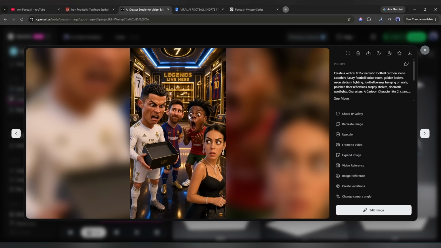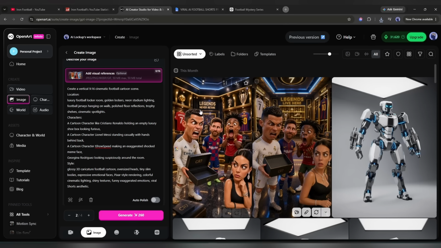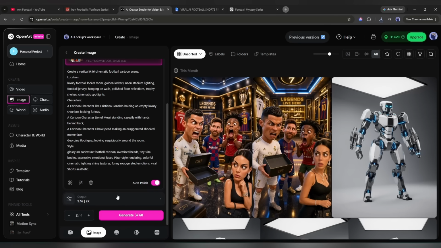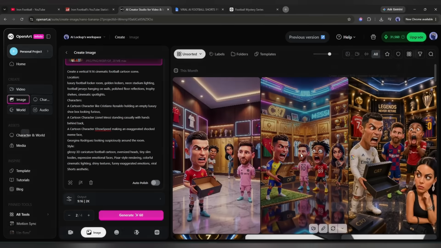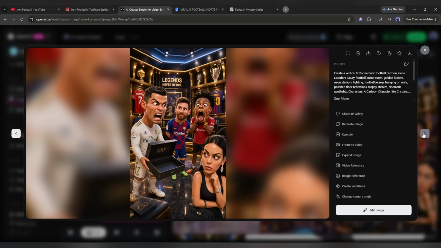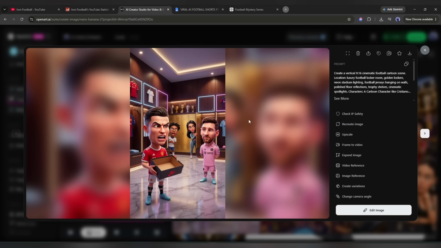Look at the image, it looks really amazing. GPT-Image2 did a great job. It's the perfect image for our video. Now, if you don't like the image, you can regenerate it. Let's create the same image, but with Nano Banana 2 model. This is the image Nano Banana 2 has generated. You can see that these images look more funny and cartoonish, and they contain the latest images. I think this will be better for me. This is the advantage of having the access of multiple tools.